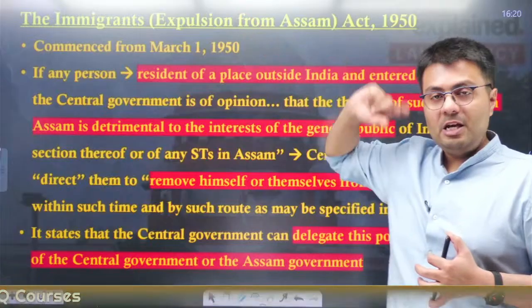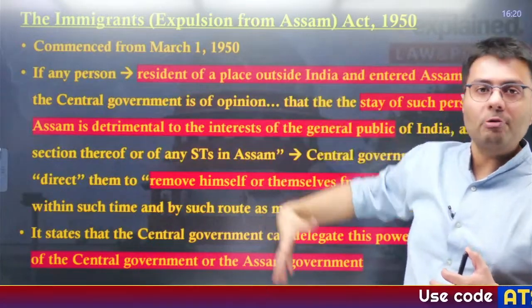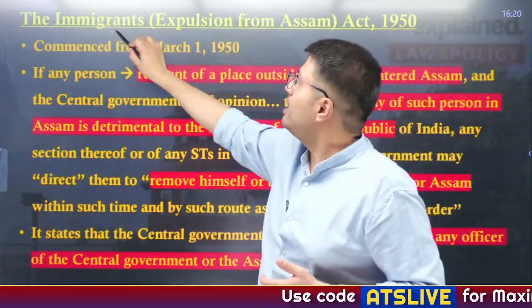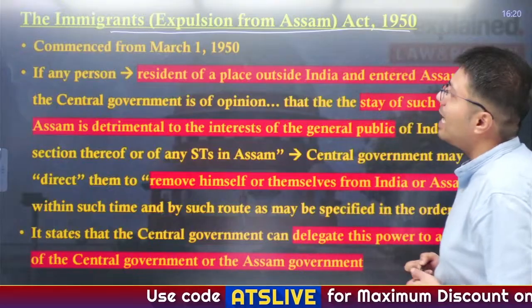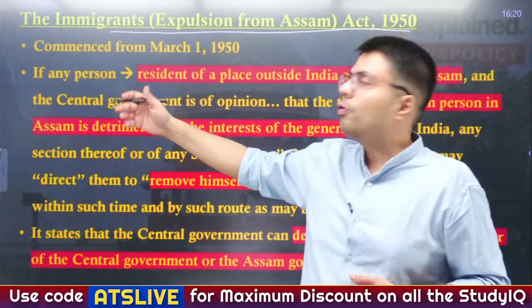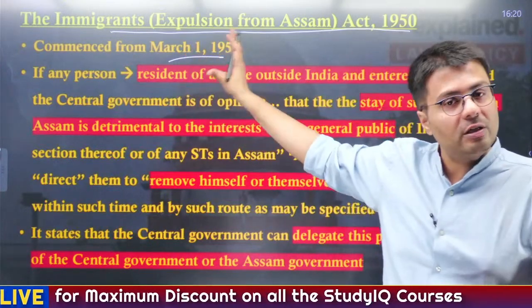Now, the Assam Chief Minister, in our context, was talking about a new law, right? He was talking about the Immigrants (Expulsion from Assam) Act 1950, which came into force from March the 1st, 1950.